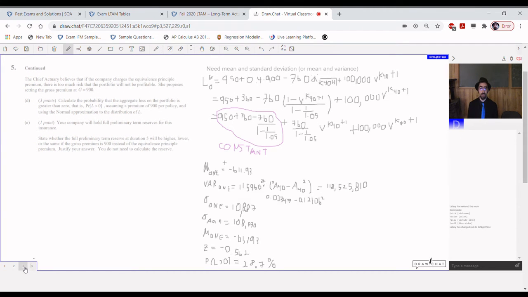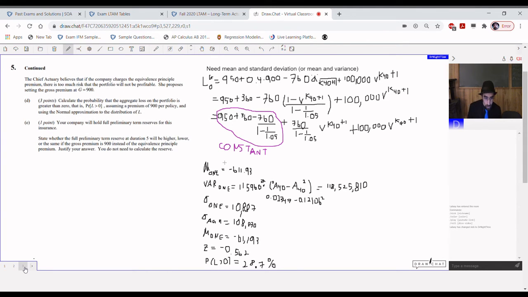Now here's where it actually gets interesting and somewhat difficult. Especially difficult if you try to just commit formulas to memory rather than understanding where they come from. Because if you're familiar with the derivation of the standard deviation of loss at issue for an insurance policy, then this is a routine calculation that you've done before.